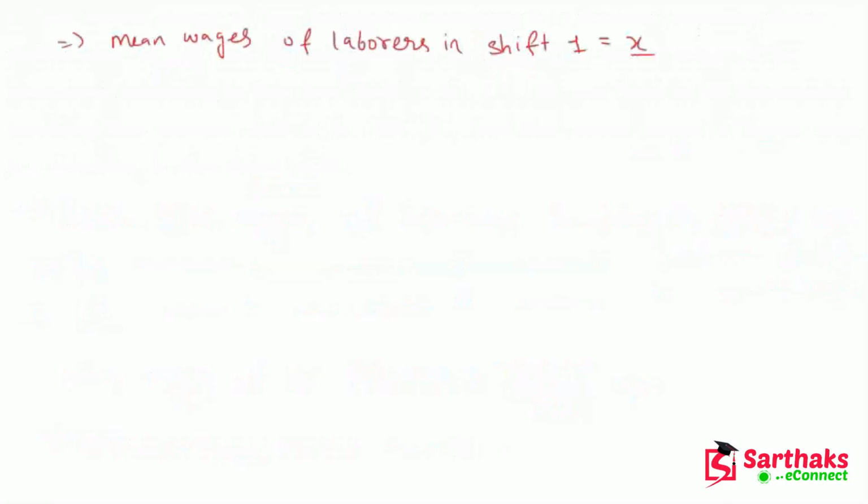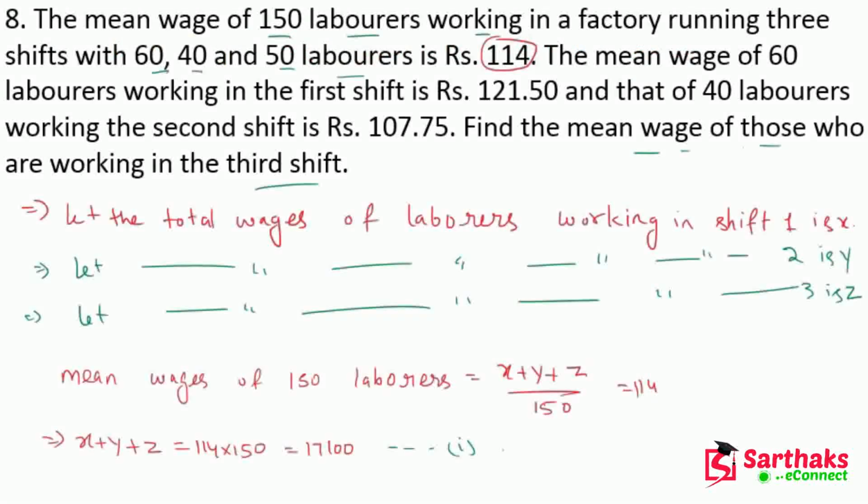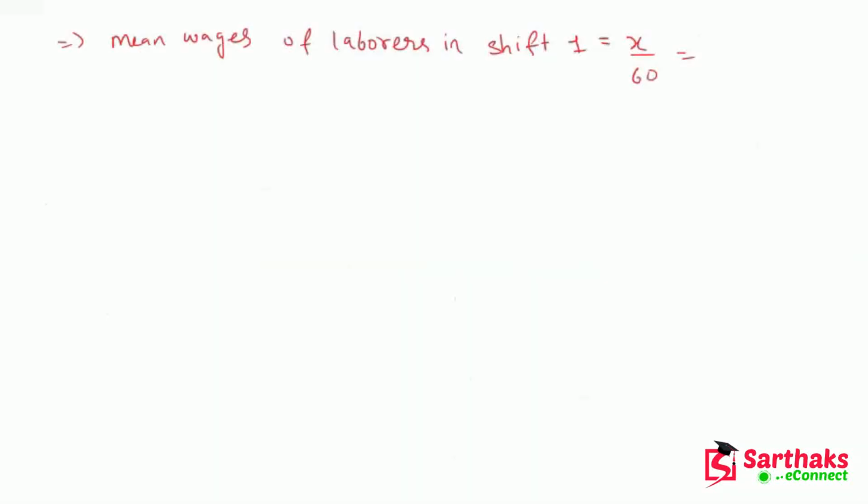So here this is X upon 60, and it is given in the question that this is equal to 121.5. From this we can find X, which is 121.5 into 60. This is equal to 7290. So we have X is equal to 7290.